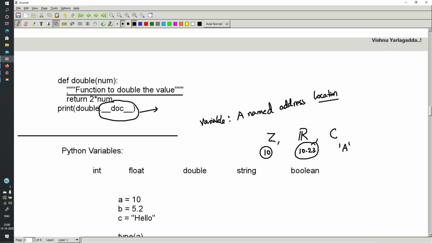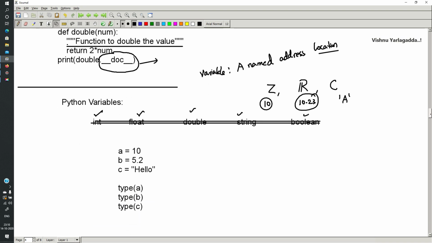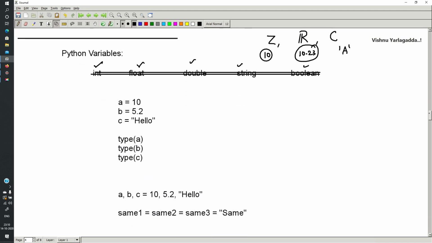Likewise the collection of characters will be a string, and true or false is a boolean. The same data types will be there: int, float, double, string, boolean. These kinds of variables need not be created in Python programming, unlike C. We can just directly specify the data, and automatically it will decide what type of data it is.